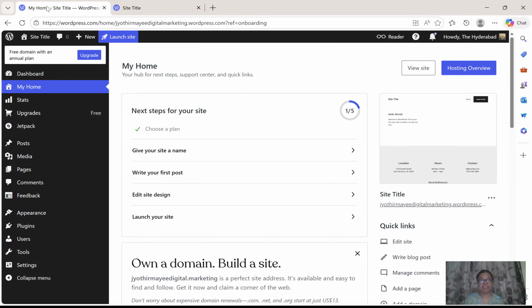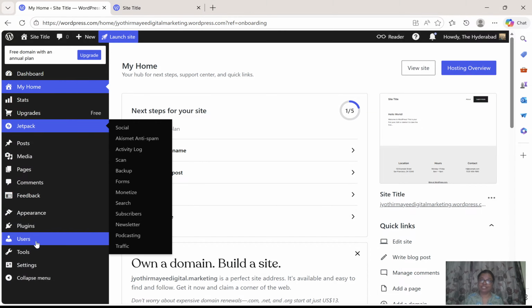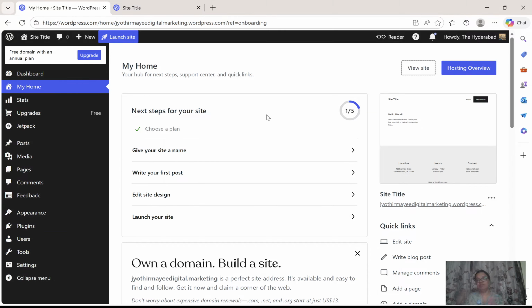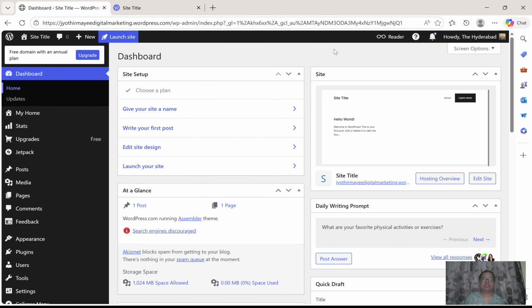So go back to the dashboard. Let me explain all these things first. Once you understand all these tools, all these options, all these features, then we will start designing the website. Okay. First one is the dashboard or my home. I'm clicking on dashboard. Okay, this is the dashboard.